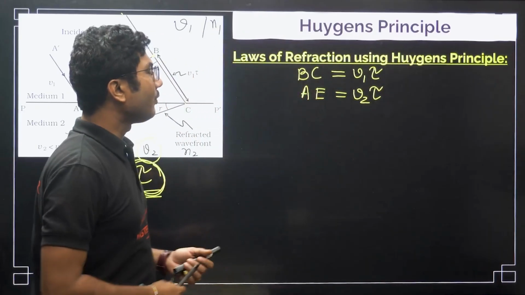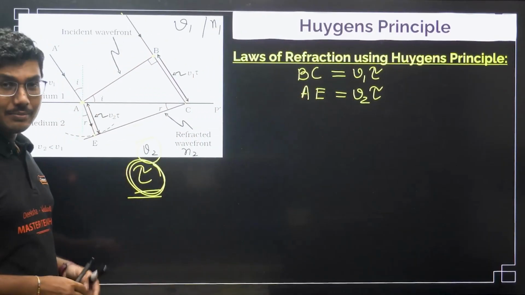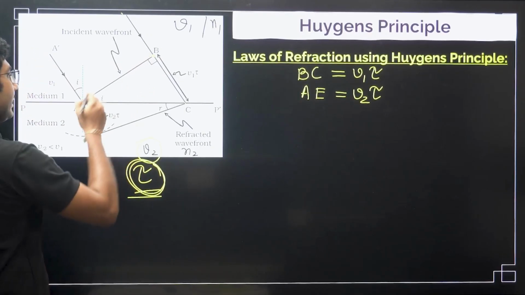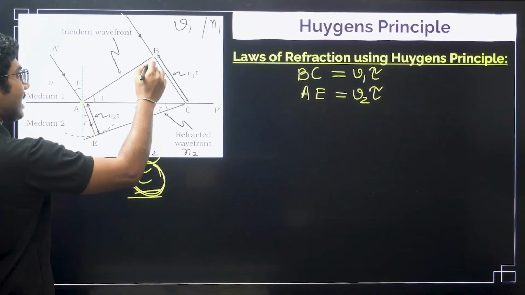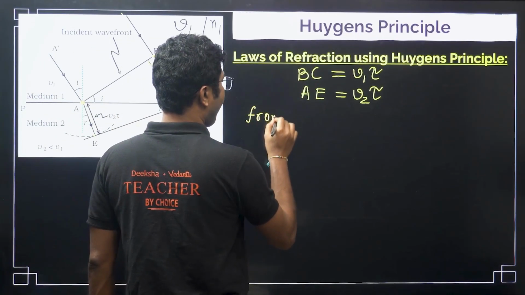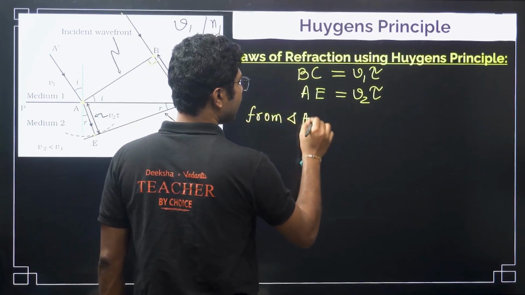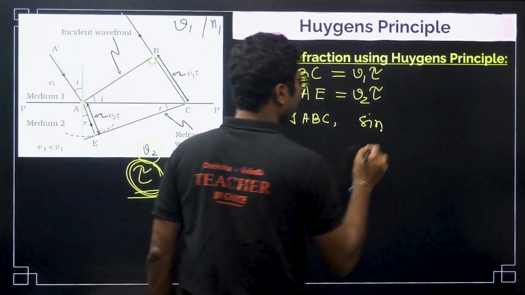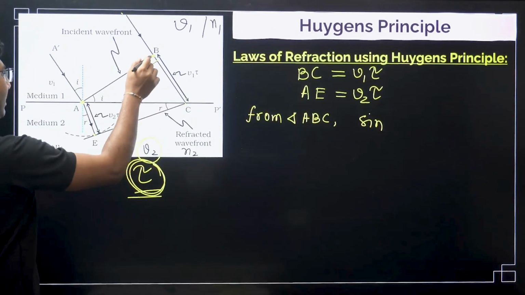Right? Now what we have to do? We have to use triangles, but not the congruence principle. So here we will use the triangle ABC. This is the right angle. Okay, from triangle ABC, sine of angle BAC.